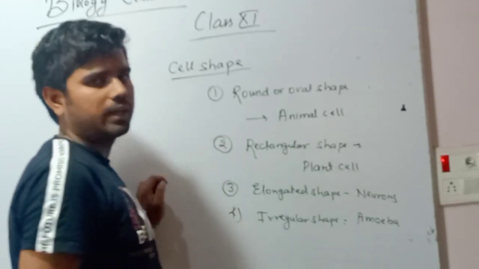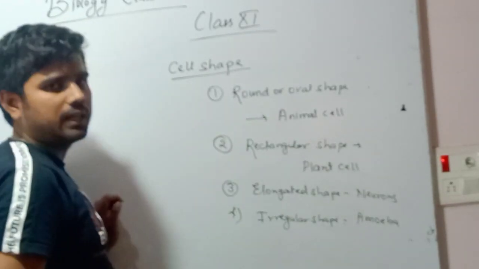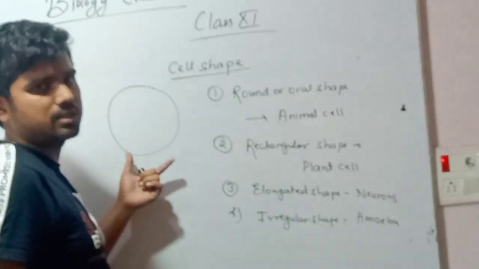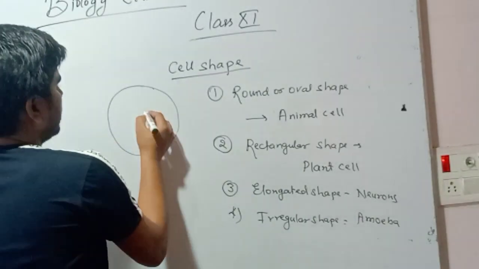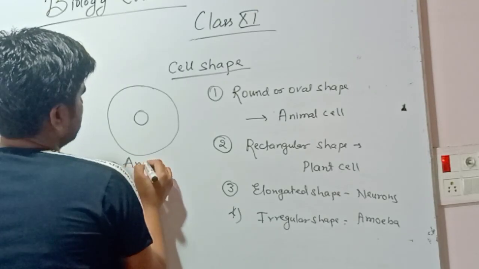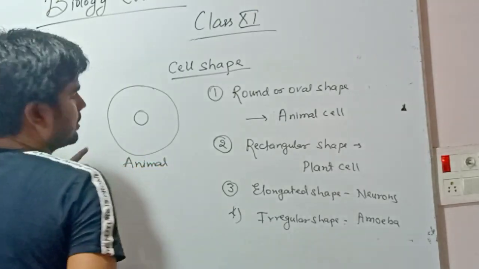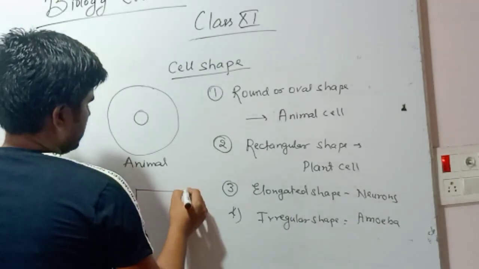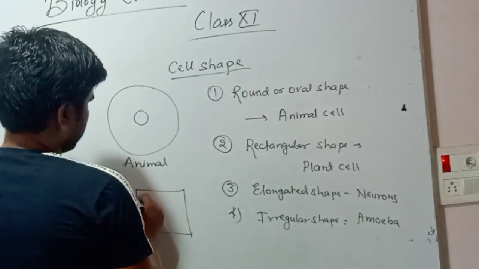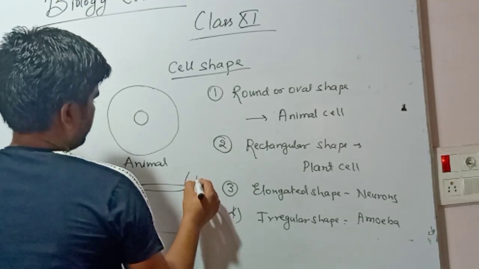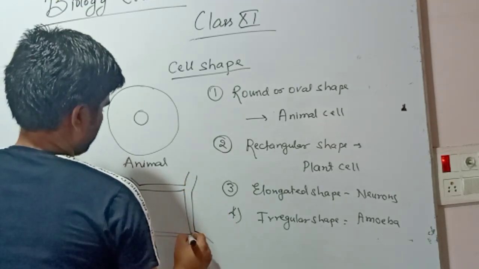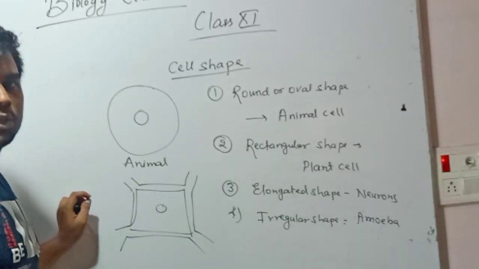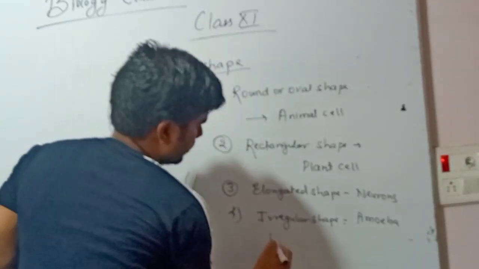So if you draw a diagram to identify any type of cell, if we draw a round cell, then such cell shape is found in animal cell. In any animal we can see the shape of our cell is round in structure, whereas in plant we can see the structure of cell is rectangular. In neurons we can say it is elongated.